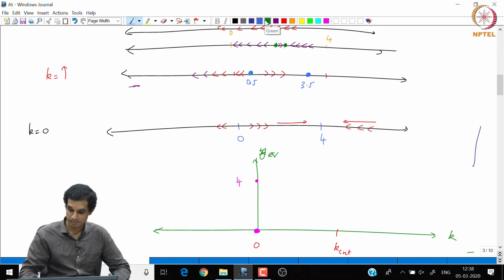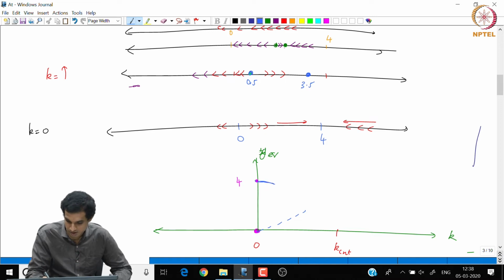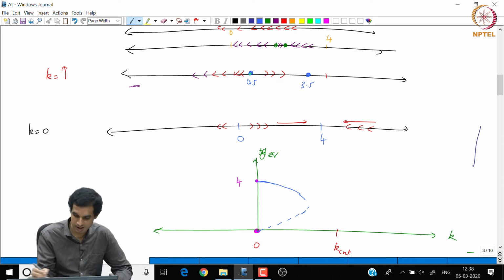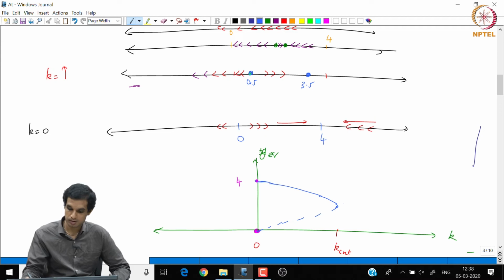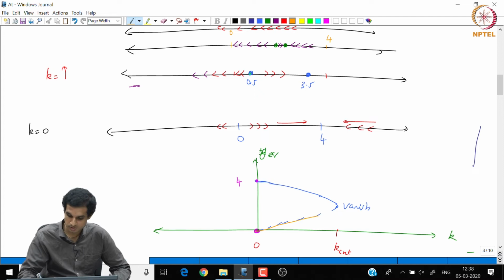As k decreases, what happens is, this was unstable, so I denoted it by a dot, and this was stable, so I denoted it by the dash. So they come closer and closer to each other, and beyond this critical harvesting rate, they kind of merge here. After this, there are no equilibria at all, they just vanish. So what kind of bifurcation does this remind you of? This blue color corresponds to stable equilibrium, whereas the yellow color corresponds to unstable.